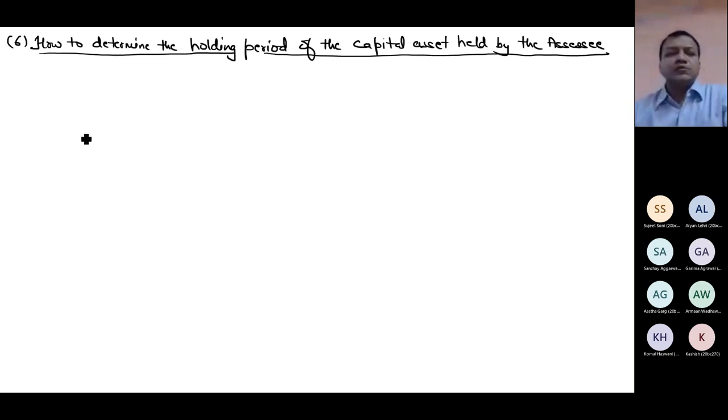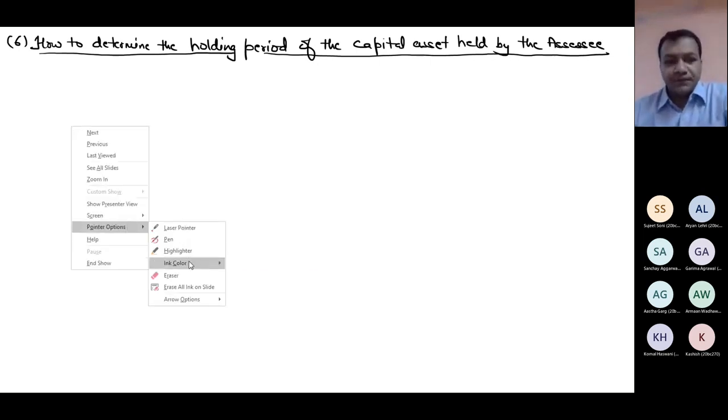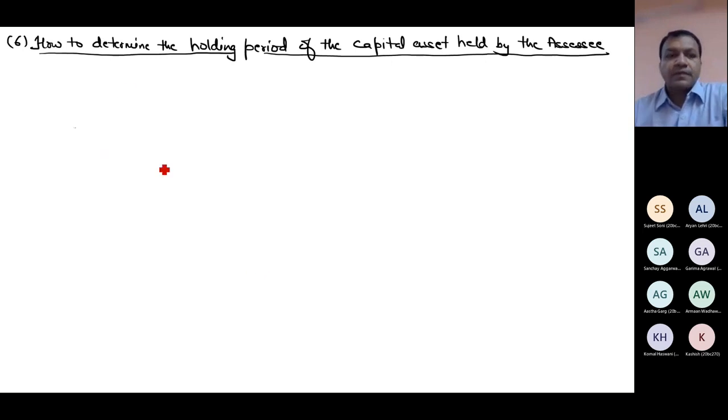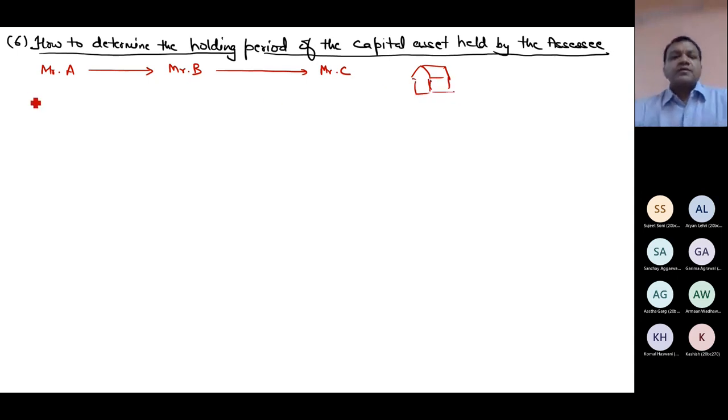How can you determine the holding period of the asset held by the assessee? Now, before I discuss this point, I will give you some examples and you try to tell me the holding period. Mr. A transferred a house to Mr. B. Mr. B transferred the house to Mr. C. I am talking about the same house.